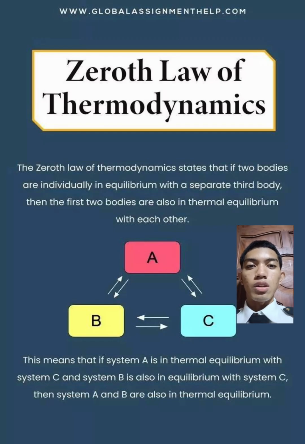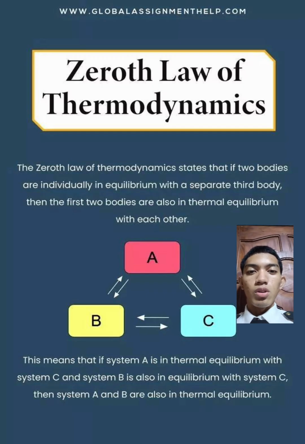The last law, the zeroth law of thermodynamics. The zeroth law of thermodynamics states that if two bodies are individually in equilibrium with a separate third body, then the first two bodies are also in thermal equilibrium, which is ordered A, B, C. This means system A is in thermal equilibrium with system C and system B is also in equilibrium with system C.